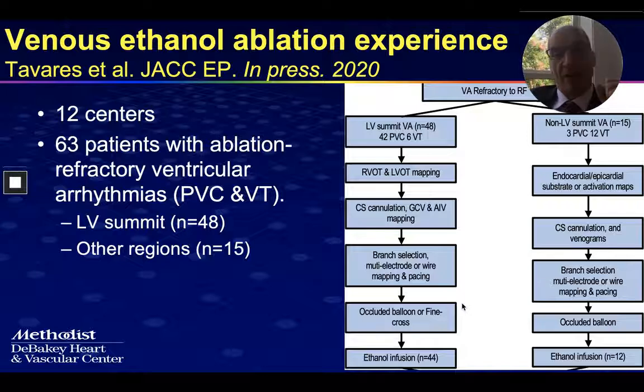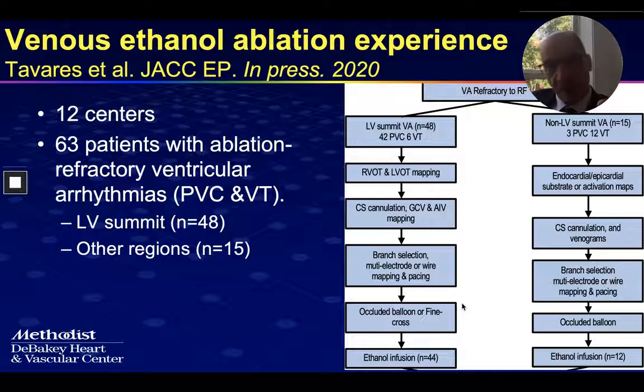Overall, we have accumulated a total experience of 63 patients with ventricular arrhythmias refractory to radiofrequency in 12 centers across the world, from New Zealand to Tbilisi, Georgia, to Poland, Czech Republic, Spain, and Argentina.